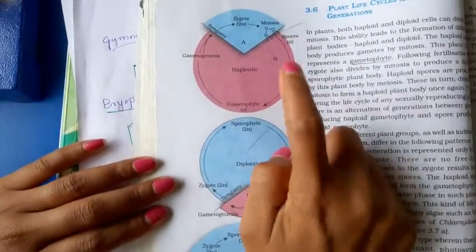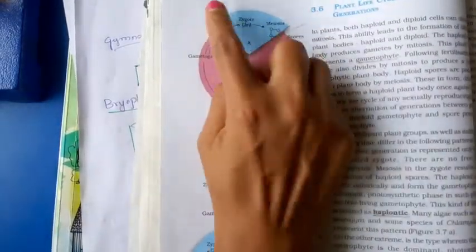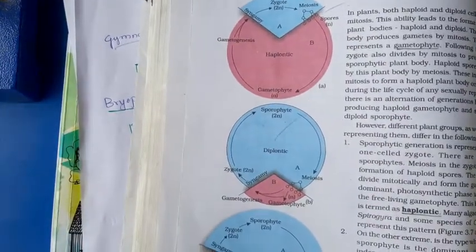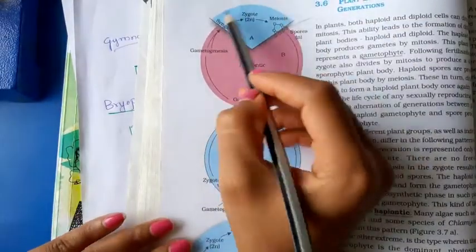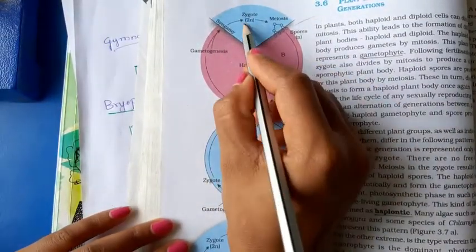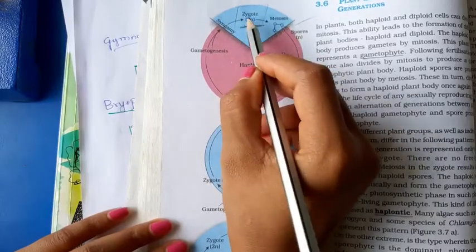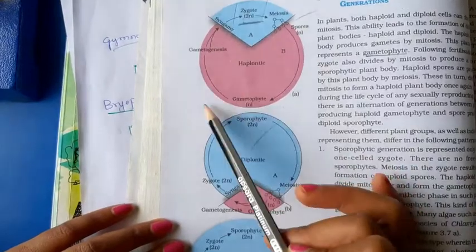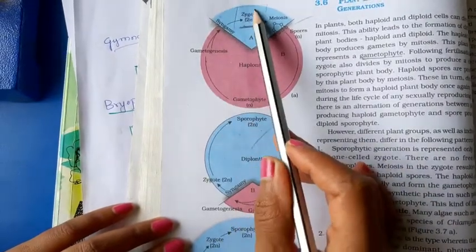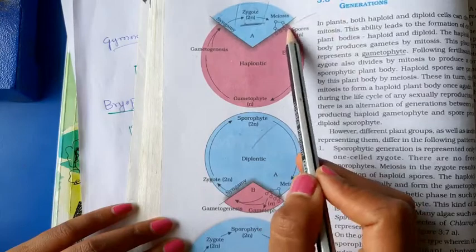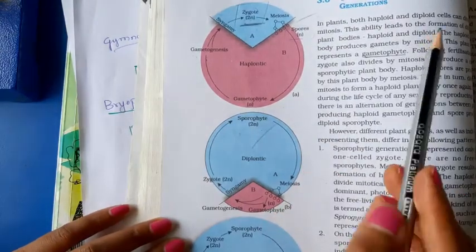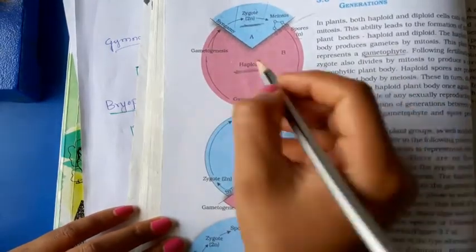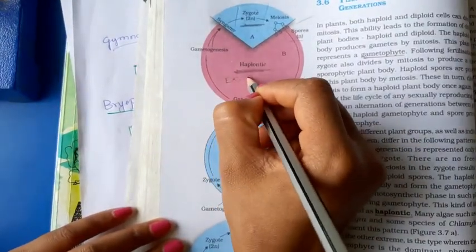This one is the haplontic. You can see the blue color mark which shows the small or little lifespan of the plant that has the diploid stage. Here you can see only the zygote has the diploid condition. Gametophyte to gametogenesis, by the gametogenesis zygote formation, by the zygote meiosis forms the spores. Spores are haploid. This one is a haplontic. Example, algae. Here I will write example, algae.